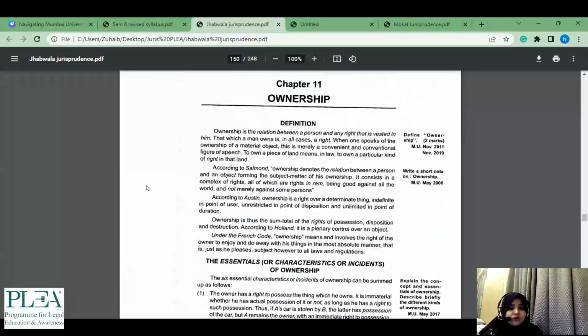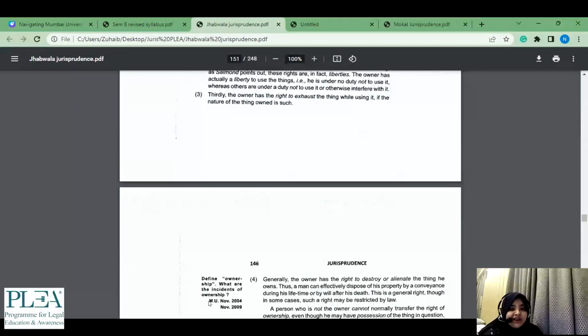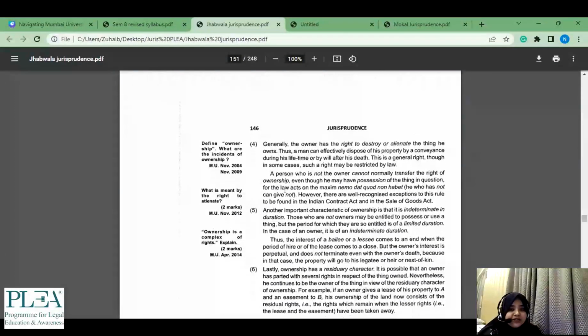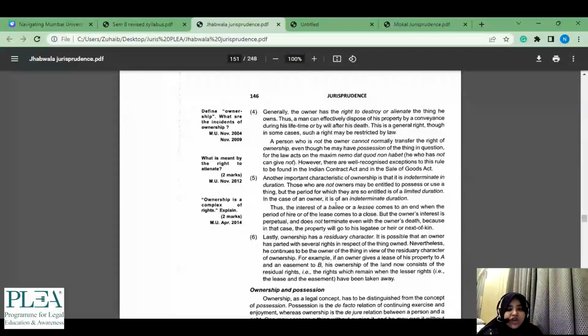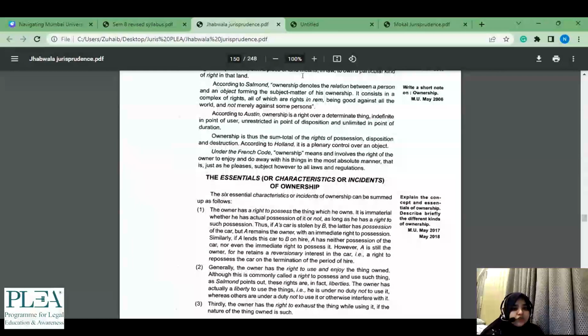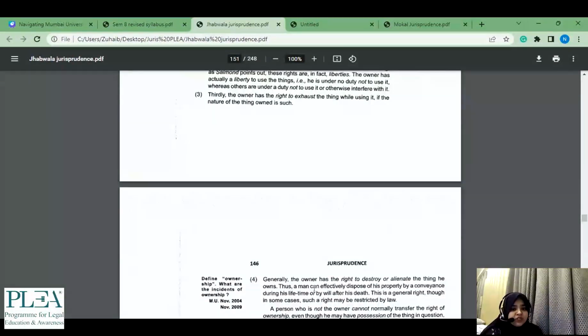So once I had gone through, for example, I'm not saying this has happened, I'm just saying, for example, ownership के लिए I had gone through for the 2 marker. I had just read these 4 things. 8 important topics है. Owner has the right to destroy or alienate thing. Another ये सब छोड़ दो. 4 हम लोग ने, because at that point I was only attempting a 2 marker, right now what we are doing is we are attempting the 2 marker. So 2 marker के लिए I had just gone through, समझो ये 4 चीजें.